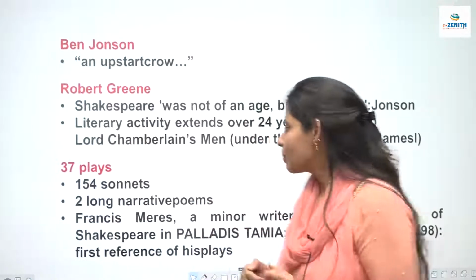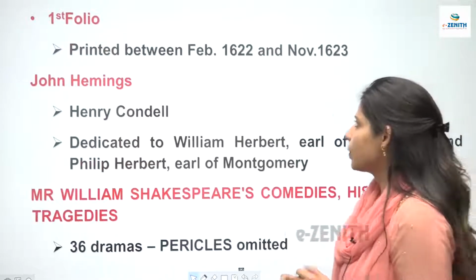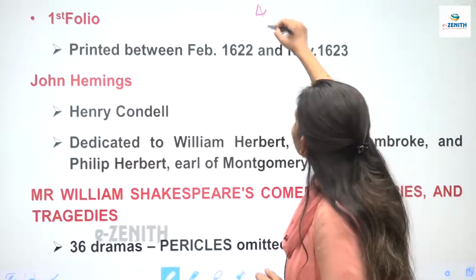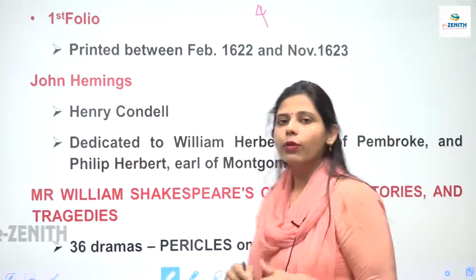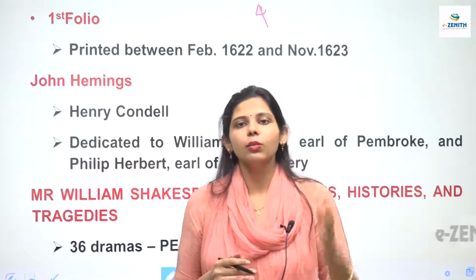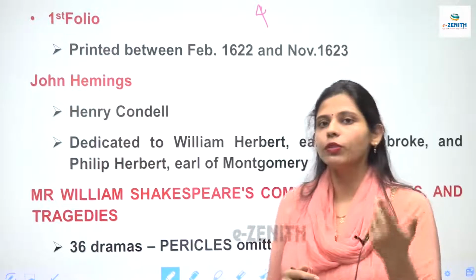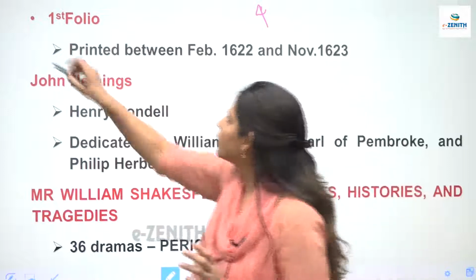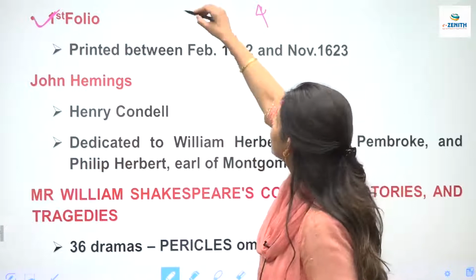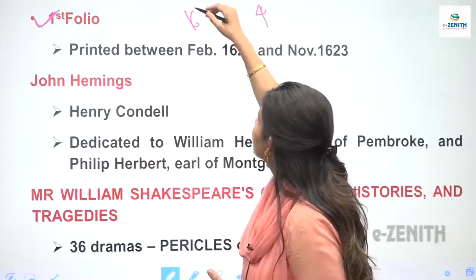Now coming to the next work. Coming to the next page, we have the folios that have been written after the death of Shakespeare. So let's see the folios. There were 4 folios. See now, what were folios? Folios were these combined books which contained all the works and all the writings and all the plays of Shakespeare. So the 4 folios which were published were: number 1, the first folio. It was published in the year 1623. Shakespeare, as we know, had already passed away in the year 1616.